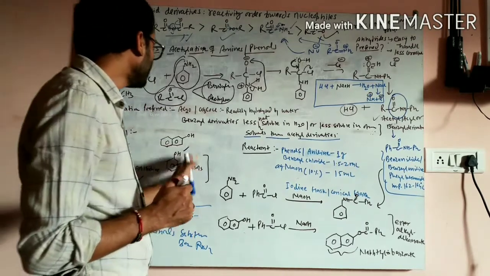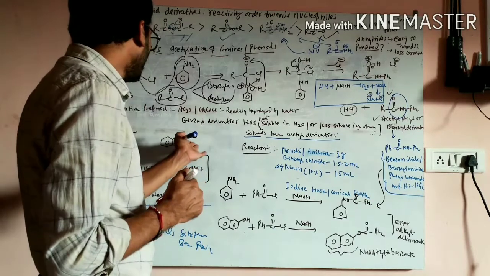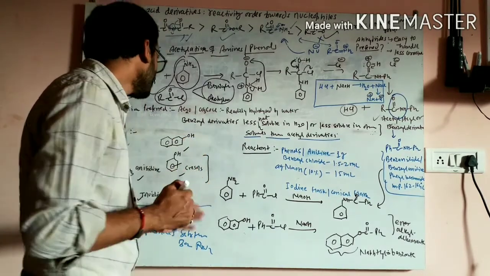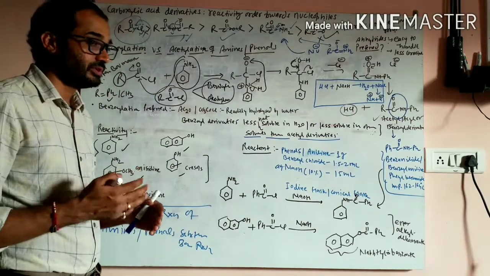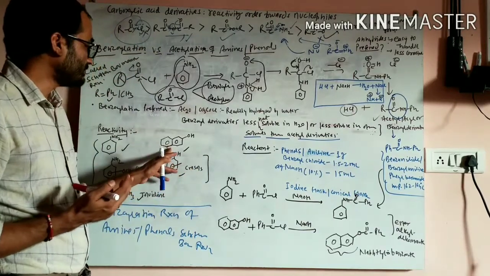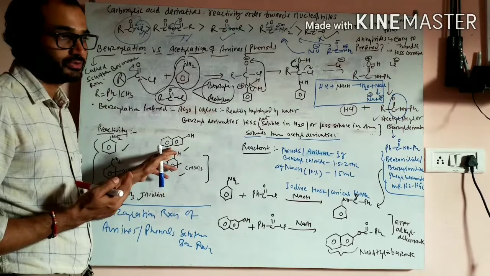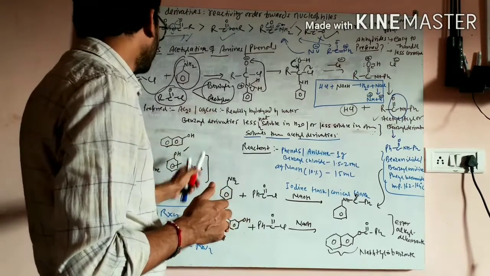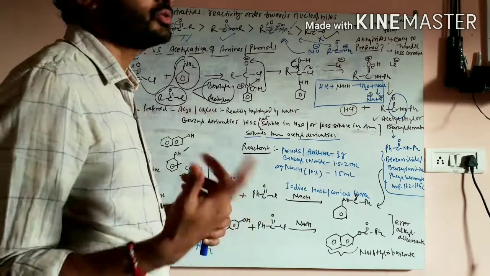And see, the same case here. This is phenol and this is cresol molecule, so which is more reactive? This has a CH3 group, which is electron donating. So the molecule which has more electron density over here will be the better nucleophile.